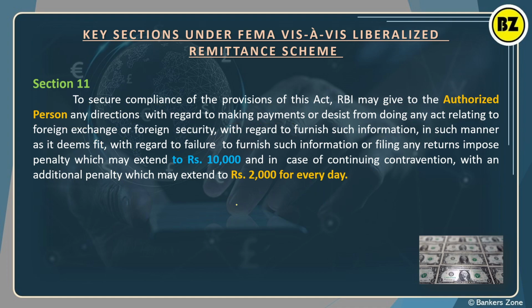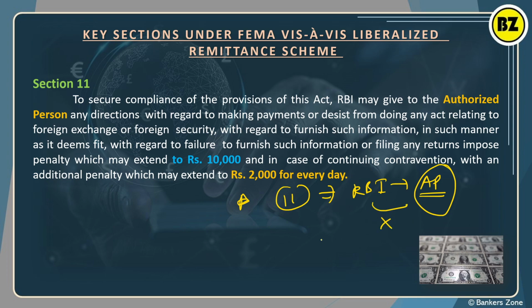So basically, see, section 11 of FEMA says that RBI can give guidelines to the authorized person on how they can conduct foreign transactions, forex business. And if they are not following the guidelines of RBI, they can be penalized by the RBI. So RBI has the power to penalize them. How much? Rupees 10,000 penalty RBI can impose on the authorized person.